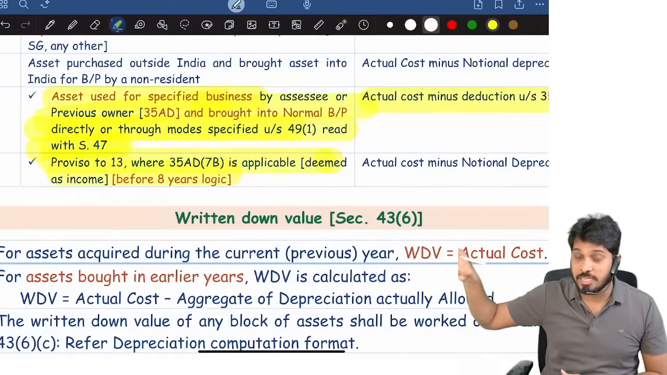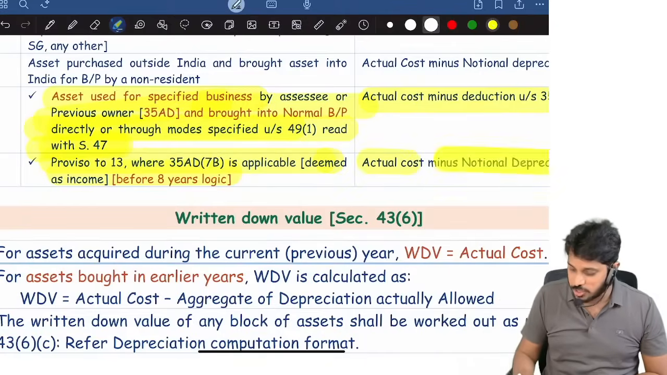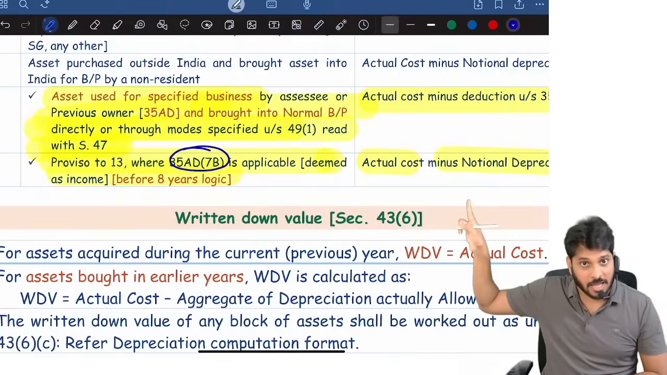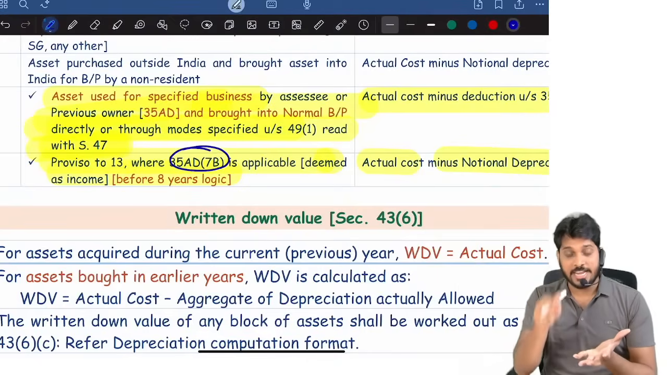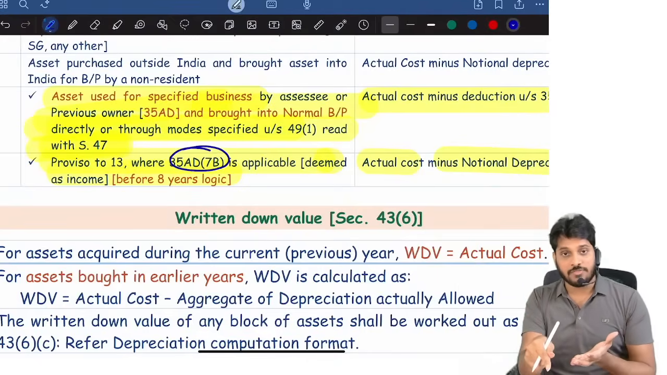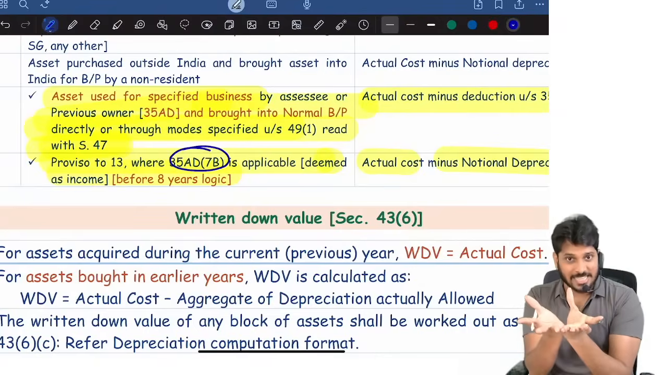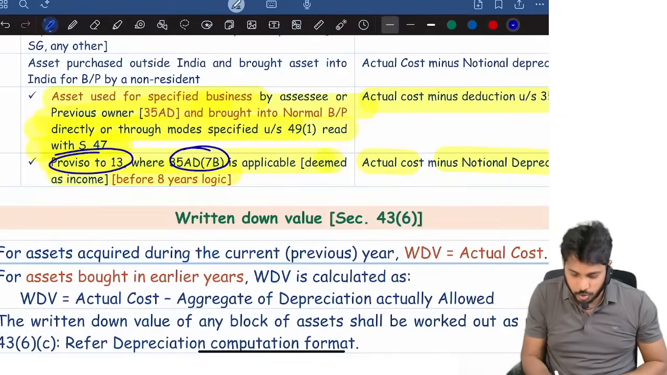If I am not using it within 8 years, and I am using it for some other purpose within 8 years, then actual cost minus notional depreciation, that much amount is taxable first of all under 7B. Because for 35AD purpose you bought an asset and claimed a deduction, and now you must use it for 8 years. If you are not using it for 8 years, whatever earlier deduction claimed minus notional depreciation, the balance amount is taxable. Whatever is taxable, that much amount is added in the block. That's what provision 43(1) says.